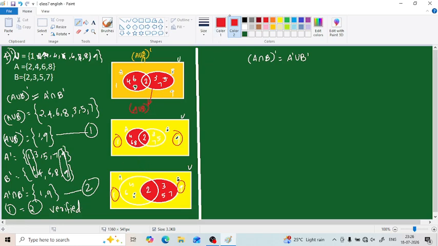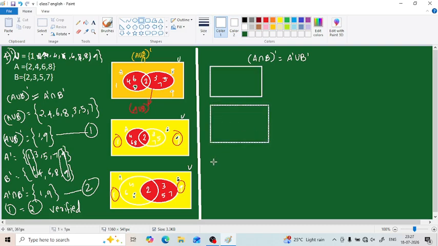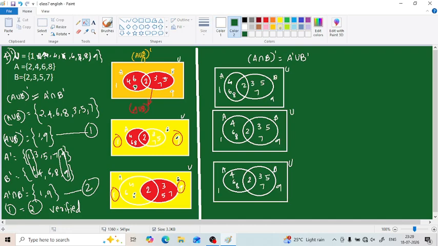Then comes the next one, and first let us look at the Venn diagram. First we have to draw rectangles, and we have to mark the two circles and write the elements. So let us do it. In this question, first we have to find the complement of A intersection B, that is the left hand side here.